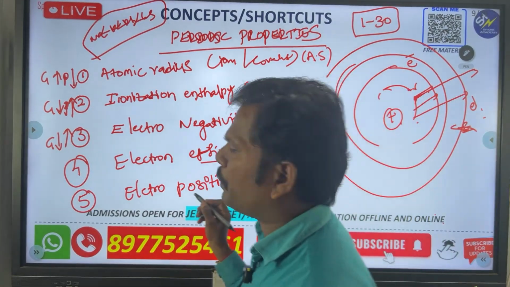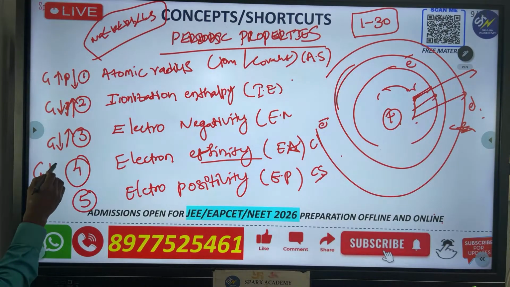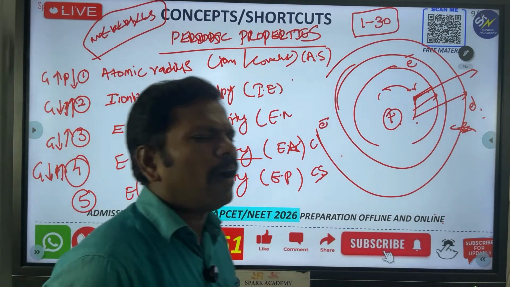Electron affinity, what will happen? Same thing. In groups it is decreasing, and in periods it increases. So please remember this. And the last one is